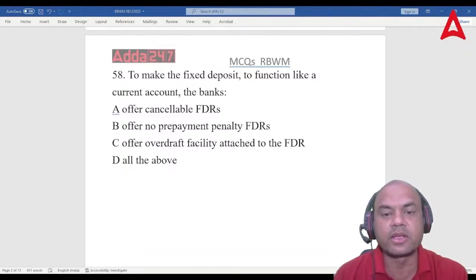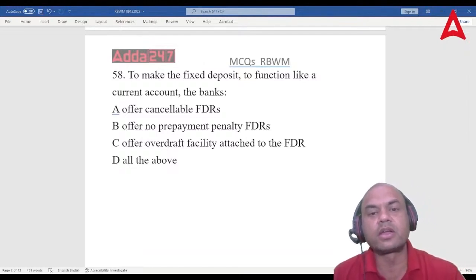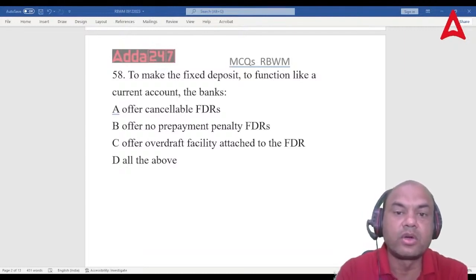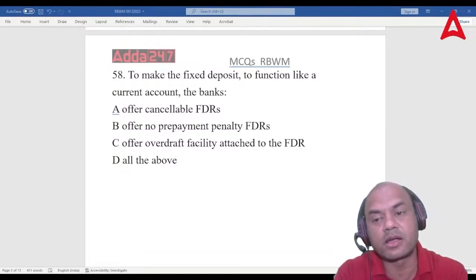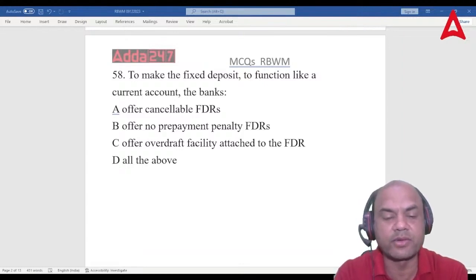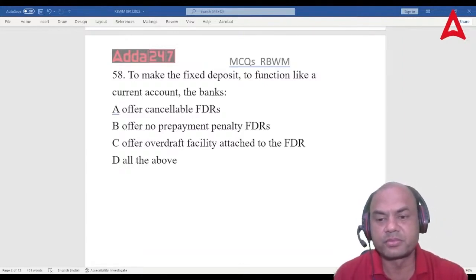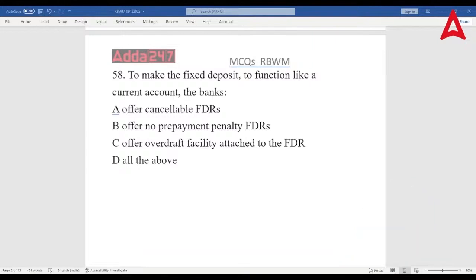Now you think over it yourself. Everyone think over it. What should be the answer for this? To make the FD function like the current account, what should be the answer? Everyone think over it. What should be the answer?